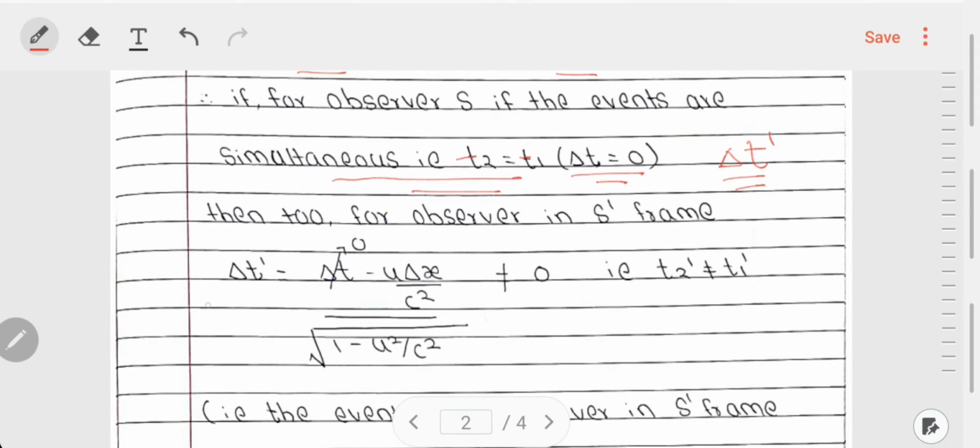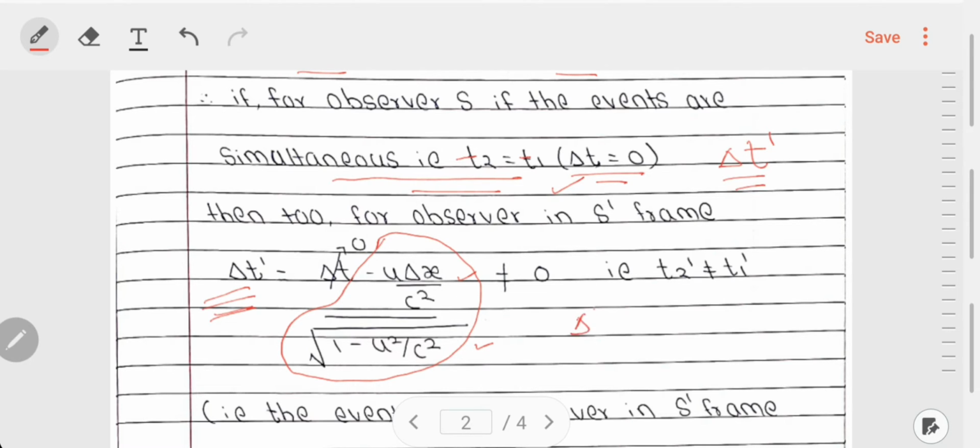So, using this Lorentz transformation for time differences, we have del t prime is equal to del t minus u del x by c square, over under root 1 minus u square by c square. And substituting del t is equal to 0 in this equation, we get del t prime is equal to minus of u del x by c square over under root 1 minus u square by c square. So, we can see over here that even if del t is equal to 0, del t prime is not equal to 0.